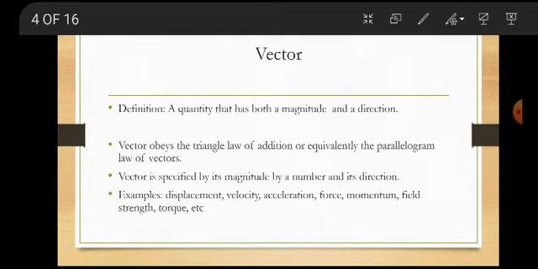Absolutely no. Because 500 meters from the bus stand, in which direction do you have to go? Towards north, east, west, south, or any other direction. So it is very difficult to reach the college from the bus stand.